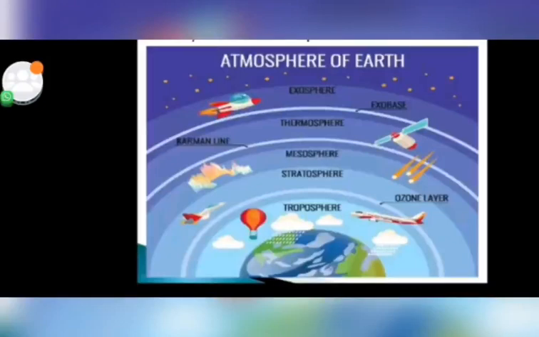Beyond the troposphere, up to 50 km from the earth's surface, there is the layer of stratosphere. In the stratosphere, there is a layer of ozone which protects the earth from the harmful UV, means ultraviolet rays coming from the sun. This ozone layer absorbs these UV rays and protects the earth. Above that there is the mesosphere, then thermosphere, and the last one is the exosphere. In the exosphere, rockets and satellites are launched.